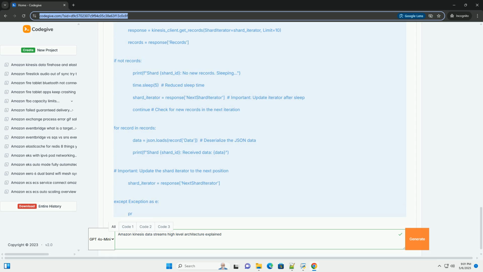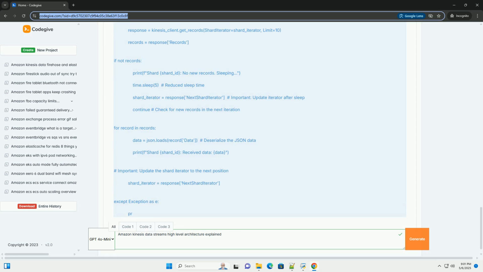Scaling shards: you can increase or decrease the number of shards in a Kinesis data stream to adjust its capacity using the SplitShard and MergeShards operations. SplitShard splits a shard into two shards. Use this when a shard is becoming a hot shard, overloaded. MergeShards merges two adjacent shards into one shard. Use this when you have underutilized shards. You can automate scaling using the Kinesis scaling utility or custom scripts.